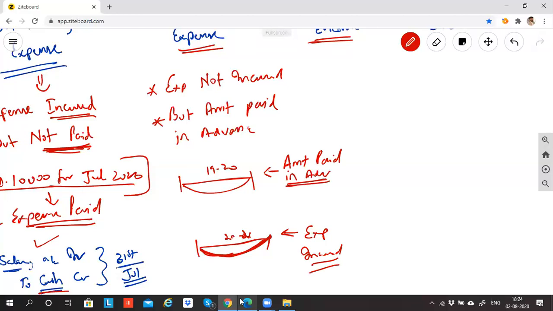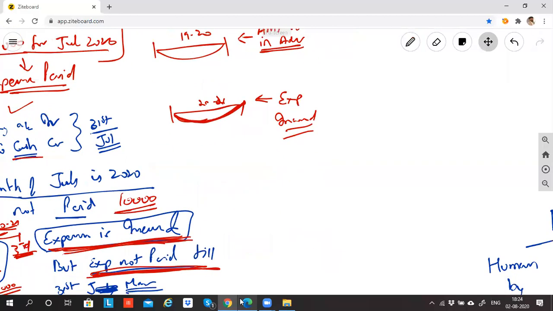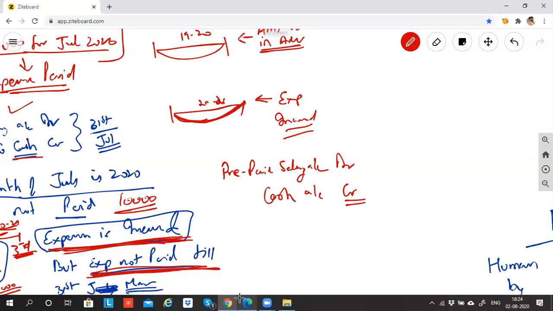So what is the entry? If I'm paying money to somebody, can I say cash is involved? Cash is going out, so cash account is credit. What will I debit? I debit prepaid salary, because RAM has prepaid the salary. Money has gone out, so credit cash.